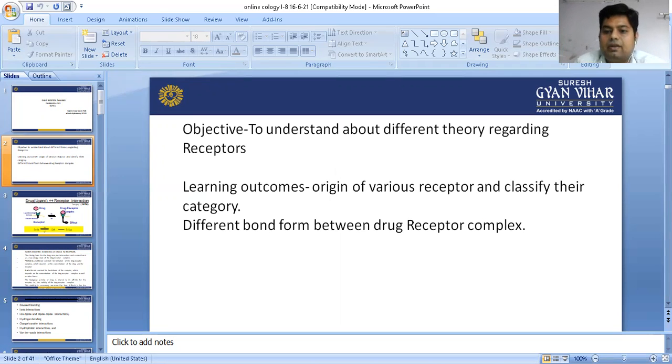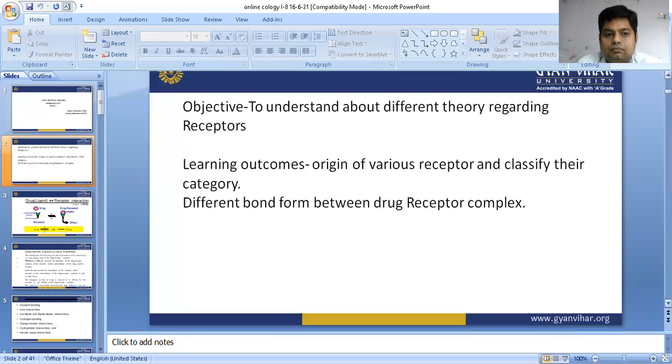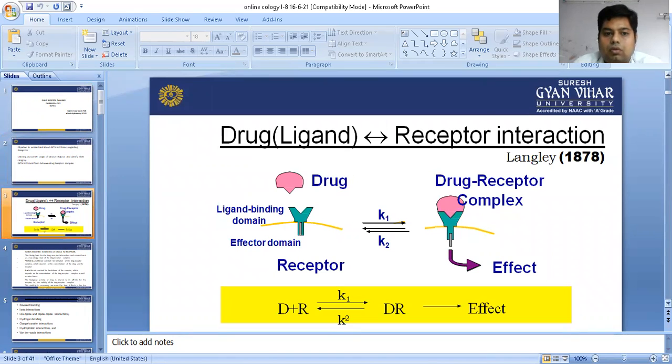So first of all we need to understand their bonding. In this case, drug and receptor are going to interact. What is the theory and how do they interact? Langley in 1878 gave a concept of drug receptor theory. There is the drug and there is the receptor. When the drug binds with the receptor, it forms a complex, the drug receptor complex, and after that it will produce a therapeutic effect.